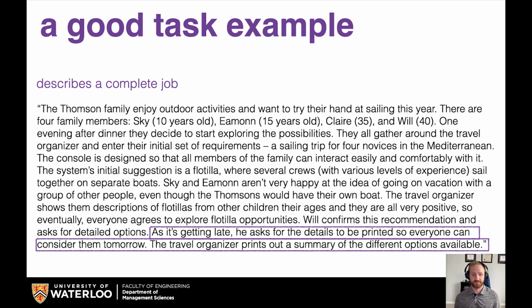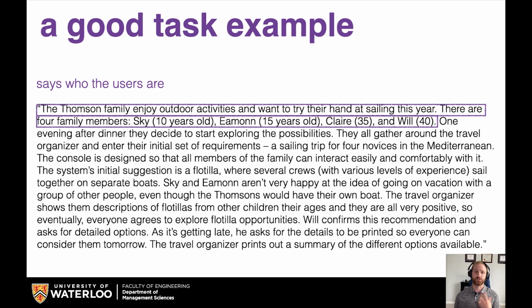They ask for the details to be printed so they can consider them tomorrow, and they print out a summary. So you have an outcome, an end state, something you can test against later on and see if that really makes sense to completely finish the job. Finally, it says who the users are. The Thompson family enjoy outdoor activities. They want to try their hand at sailing, so they're new at that. There are 4 family members, and it gives you an idea of who they are. You might be able to explicitly just link these to your personas, so you have a very rich set of potential users for each task example.